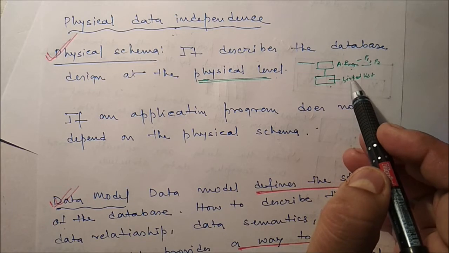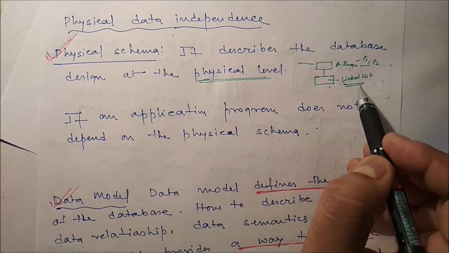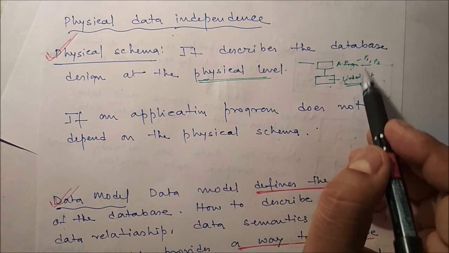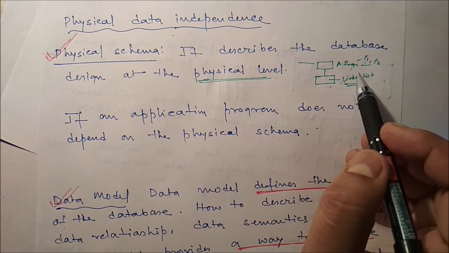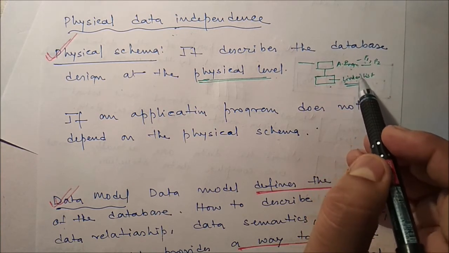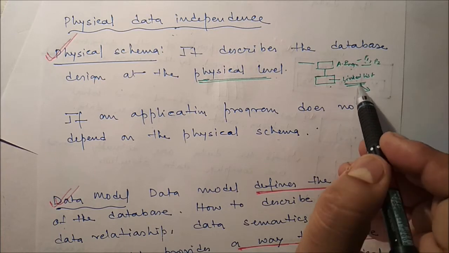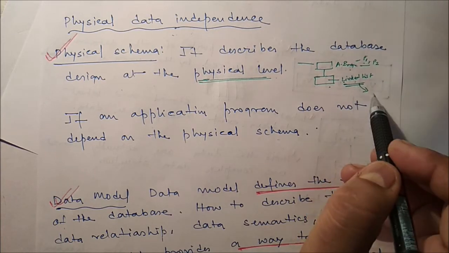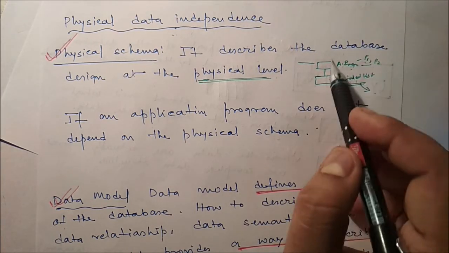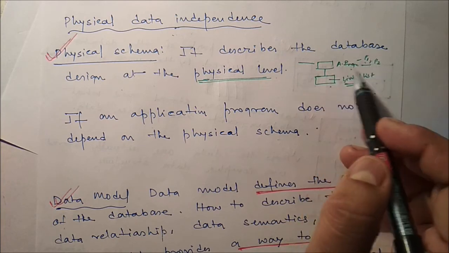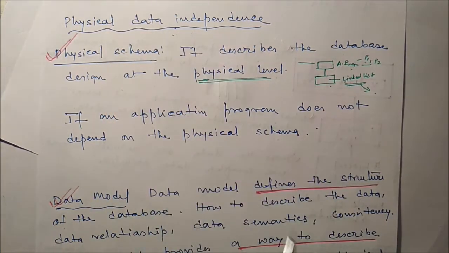And dependency means what? Suppose here you want to change linked list to array. In that case, if it is required to change the application program, that means we can say physical data dependency is there. But if you want to change linked list to array, but you don't require to change this particular application program, that means we can say it is physical data independence.